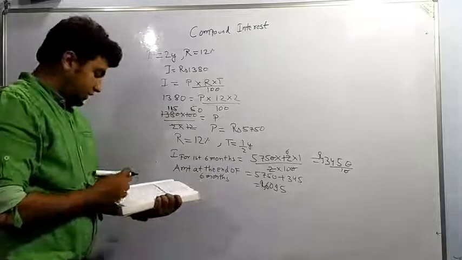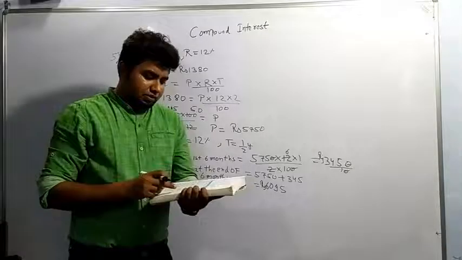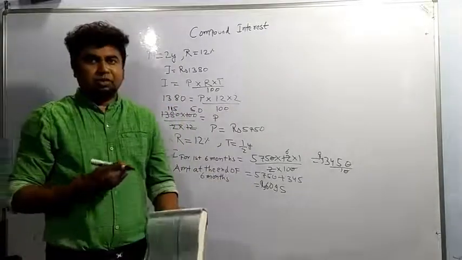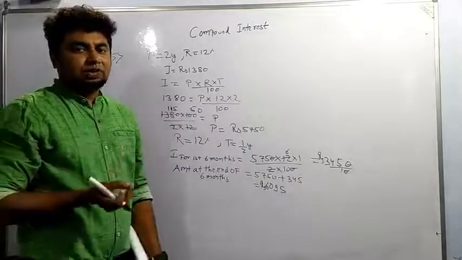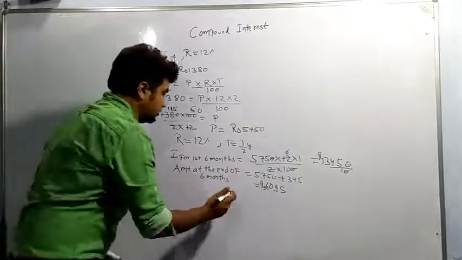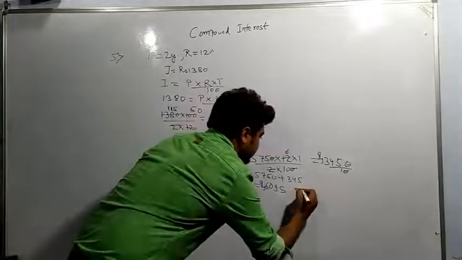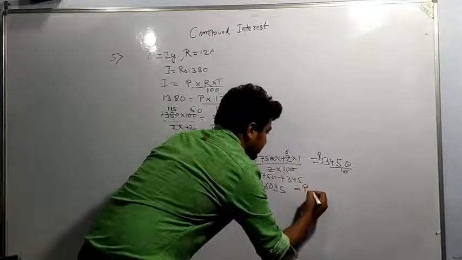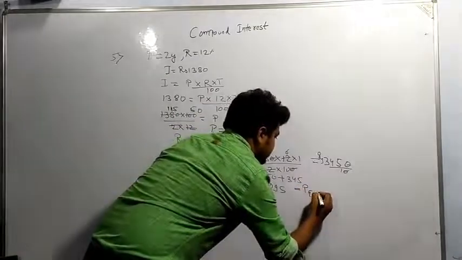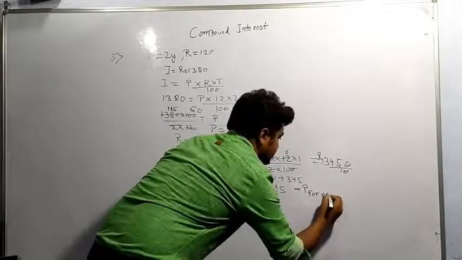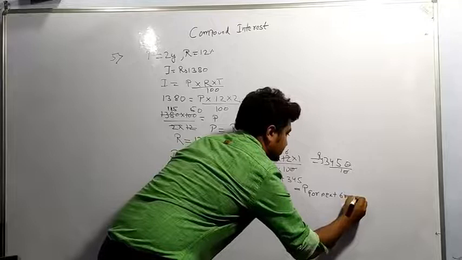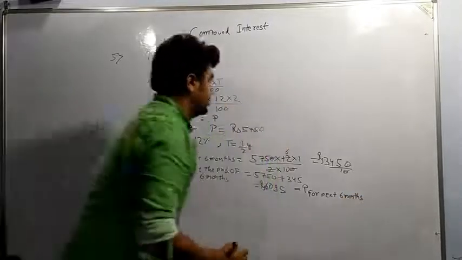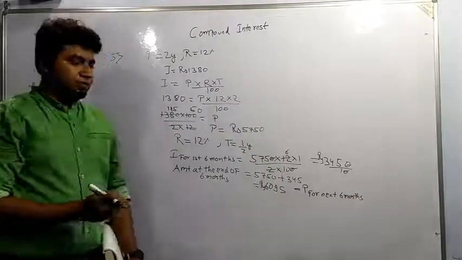Now we have to find the amount, compound interest at the end of half year, means at the end of 1 year. So now this will become the principal for the next 6 months.